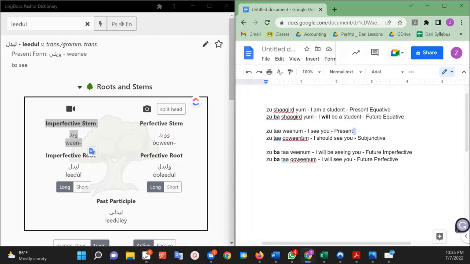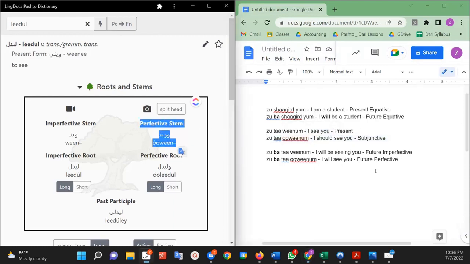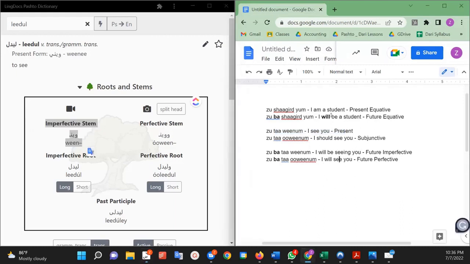We've also studied the subjunctive: zeta winam. This could be translated several ways depending on the sentence, but I'm just going to choose this: I should see you. Actually, this is often a question, like, should I see you? The only difference between these two sentences is the oo here. Otherwise they're exactly the same. The subjunctive uses the perfective stem, whereas the present tense uses the imperfective stem. So that's all review.